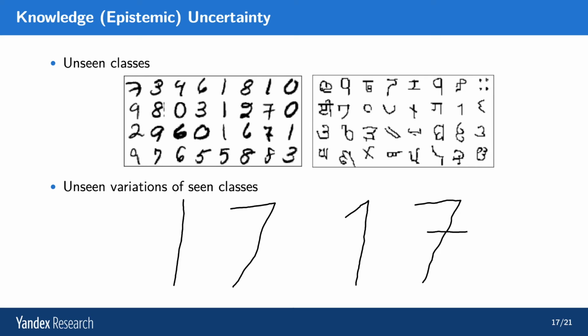Now, in this case, our model may confuse the 1 with the hat with the 7 without a crossbar, because it's never seen a 7 with a crossbar. Or maybe it'll generalize appropriately based on the shape of the remainder of the 7. We don't know what will happen, but in general, this represents a situation where the model can make mistakes because it has seen very few variations of these classes, because the training data covered these particular regions sparsely.